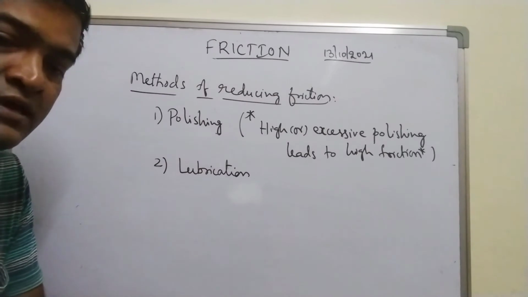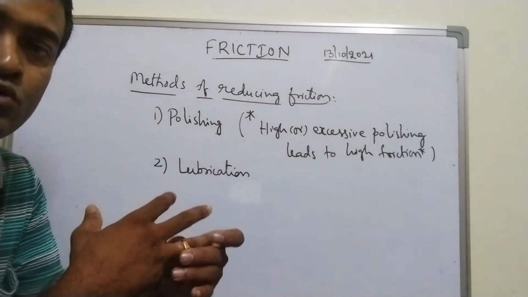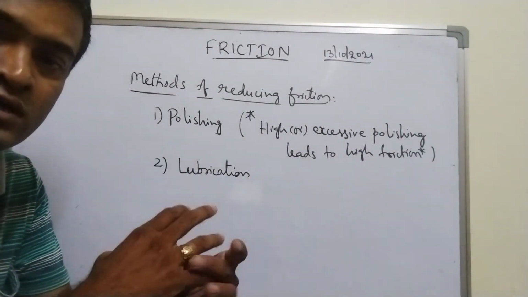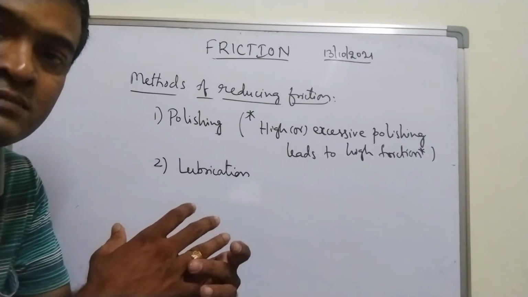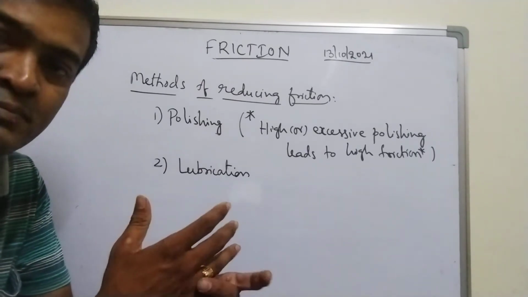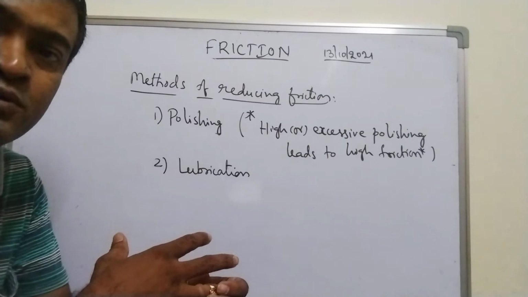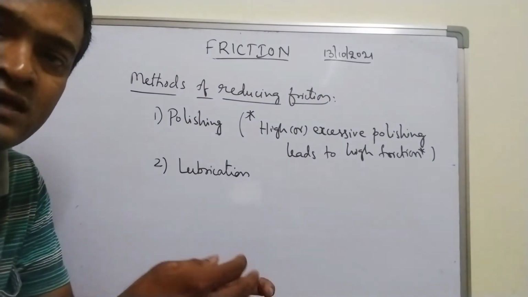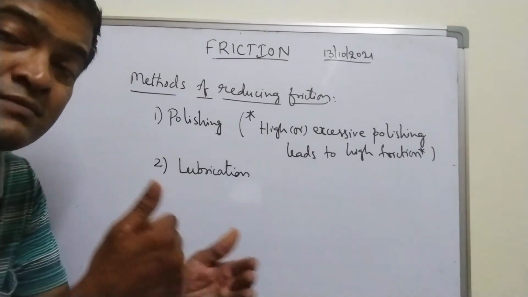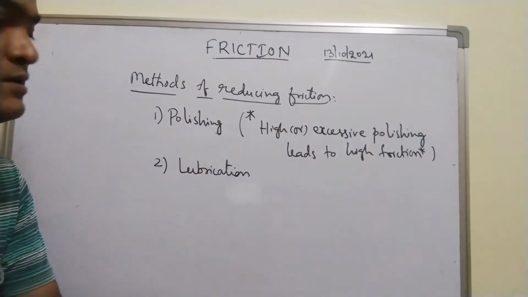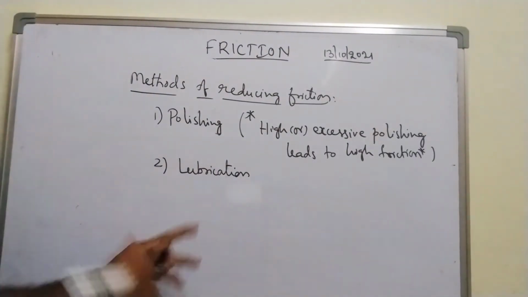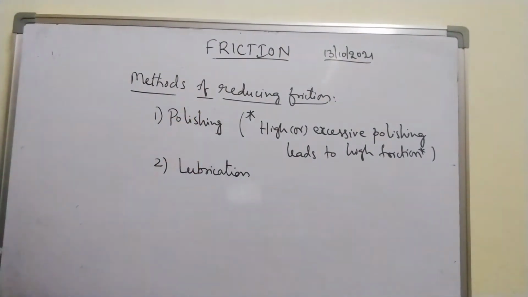For example, I have a ring. If I want to pull my ring and it is not coming out easily, I have to apply some soap water or some oil so that I can easily pull it out. I can reduce the friction by applying lubricants like oil, right? So lubrication is another method of reducing friction.